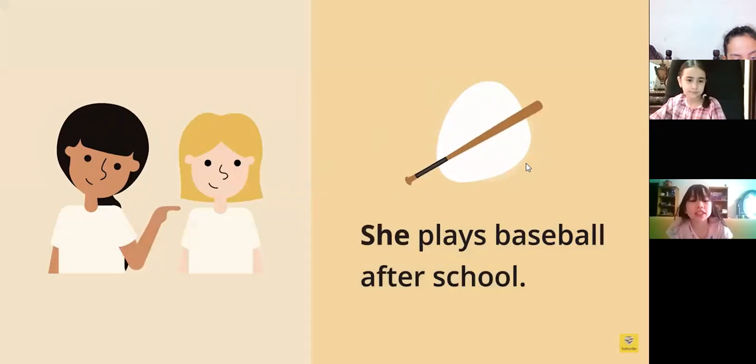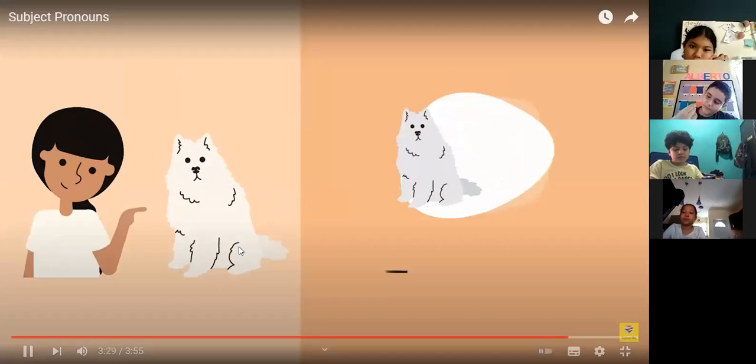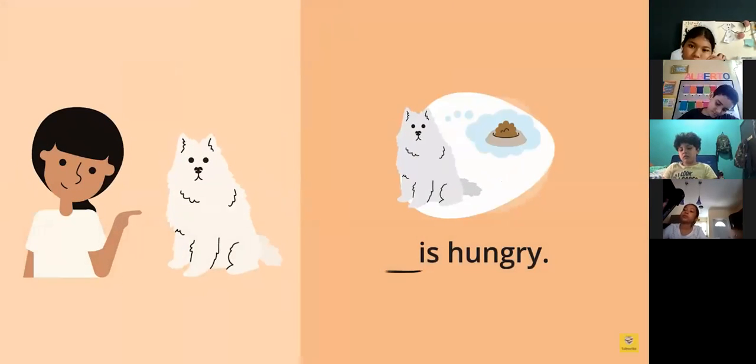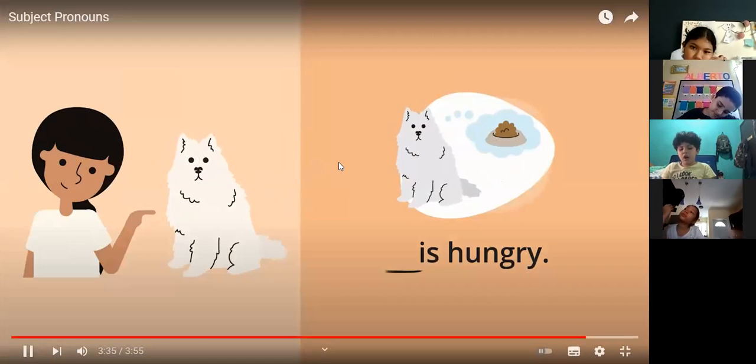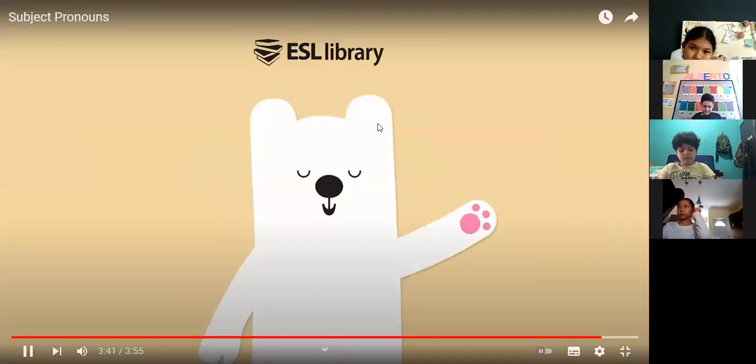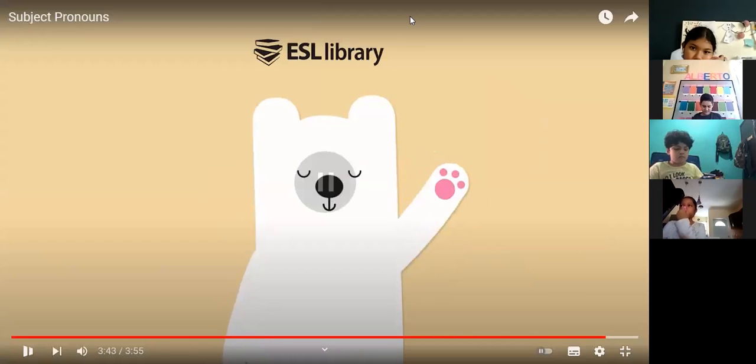She plays. It's the girl. That's right. The animal. It's hungry. That's right. Excellent. Okay, here the video is finished.